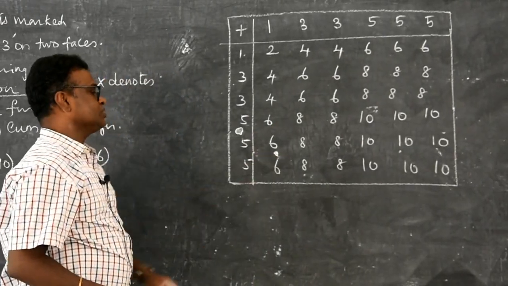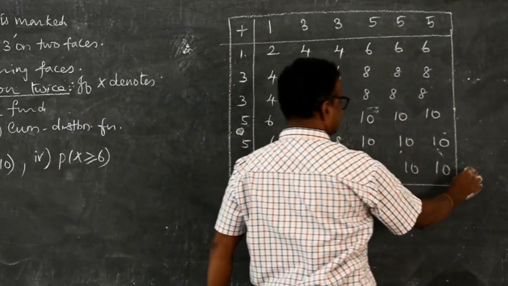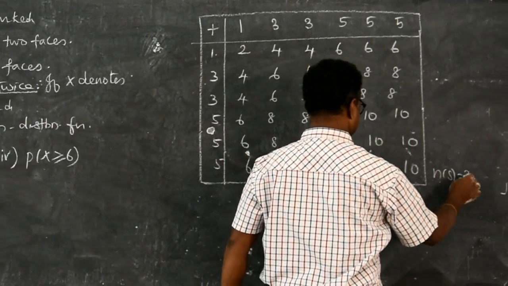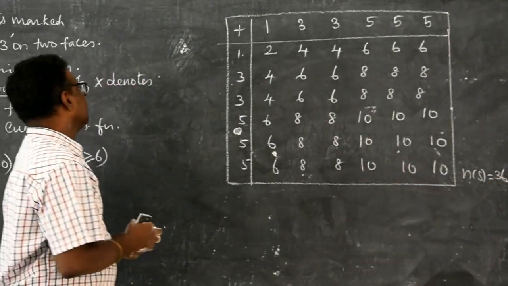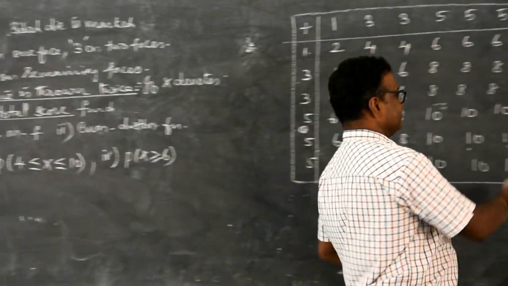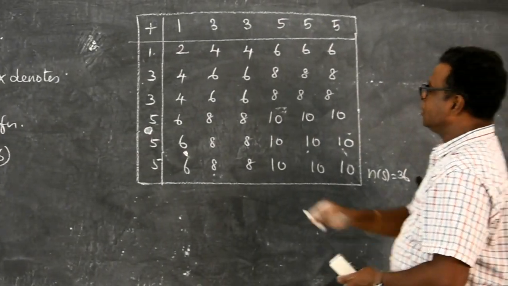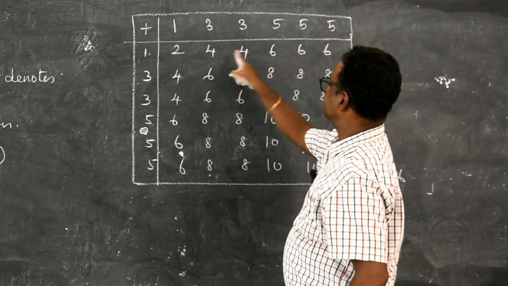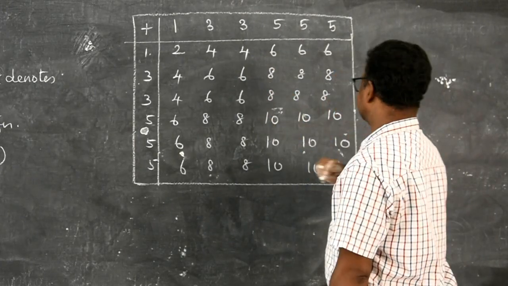These are the outcomes. So we can say totally n of s is 36. Now I need the sum. So these are the total probability we have. So what are the outcomes we have? 2 we have, 4 we have, 6 we have, 8 we have and then 10 we have.